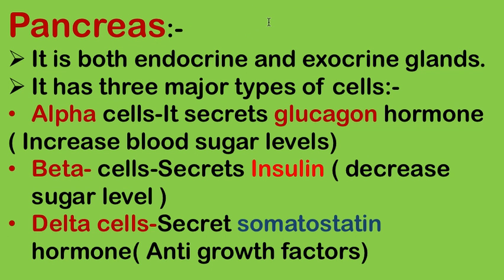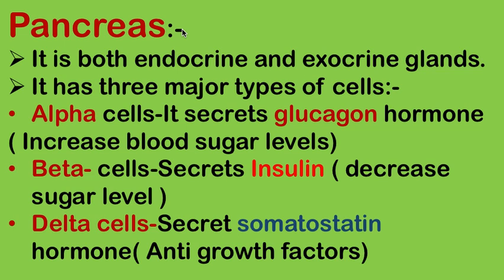Next is the pancreas. The pancreas is an endocrine gland and also an exocrine gland, a mixed gland that secretes both hormones and enzymes. It has three major types of cells: alpha cells, beta cells and delta cells.